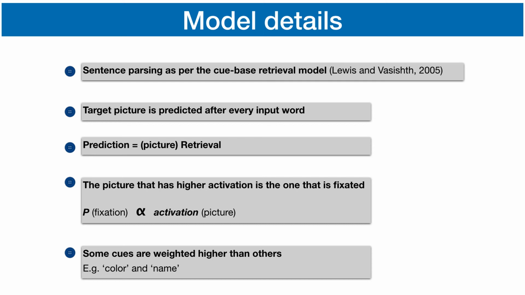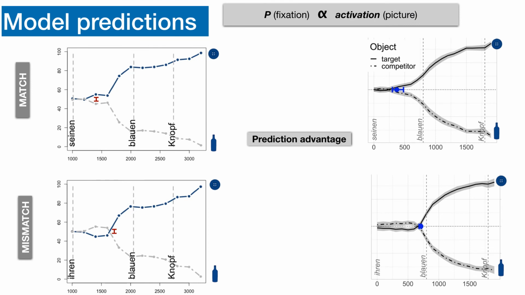And we also assume that the color cues are weighted higher than the other cues. Our model captures two key effects in the data. First, it shows predictive fixations to the target object before encountering its name in the input. And second, it shows prediction advantage in the match condition compared to the mismatch condition.